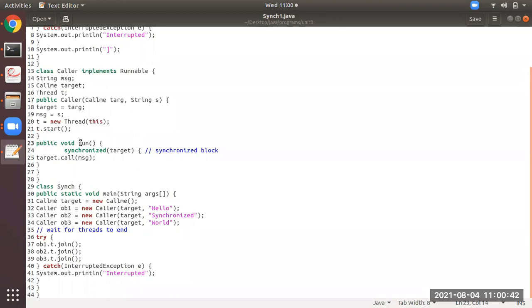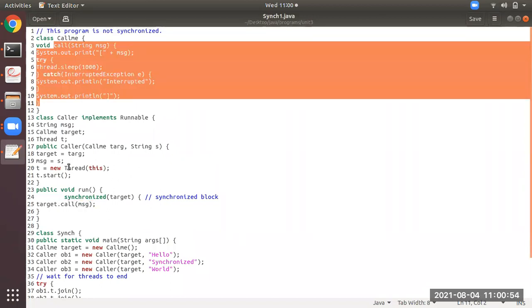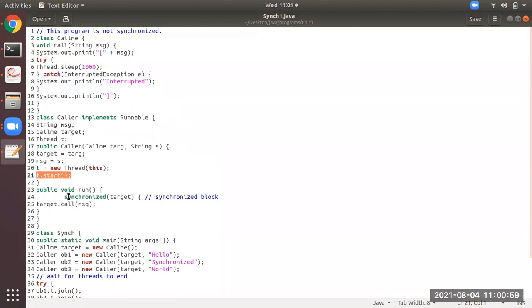When t.start calls the run method, only one thread can start running. From here, from the 25th line, it will move and call this. So the complete resource will be executed. Then after that is finished, t.start will call the run method again. Over here, synchronized will allow the next thread to call this call of msg. Okay, I hope you all have understood.